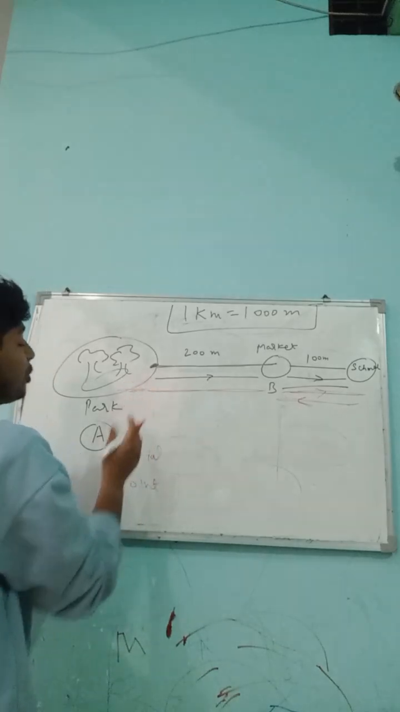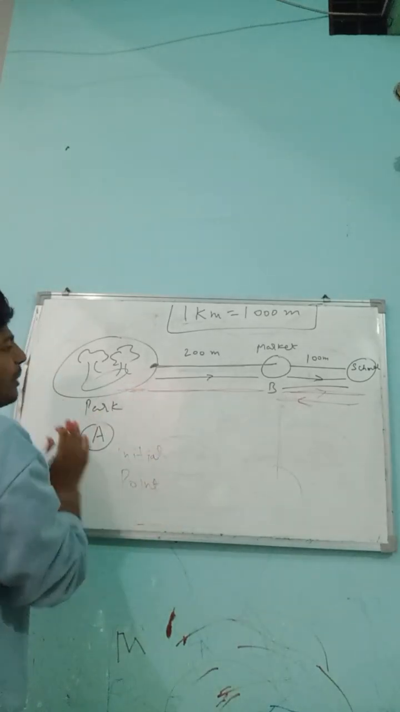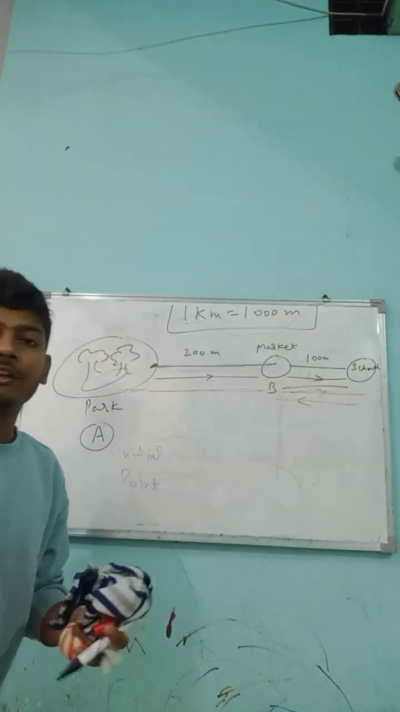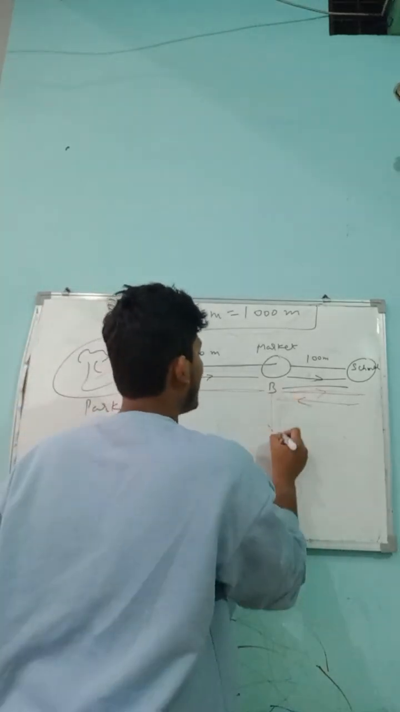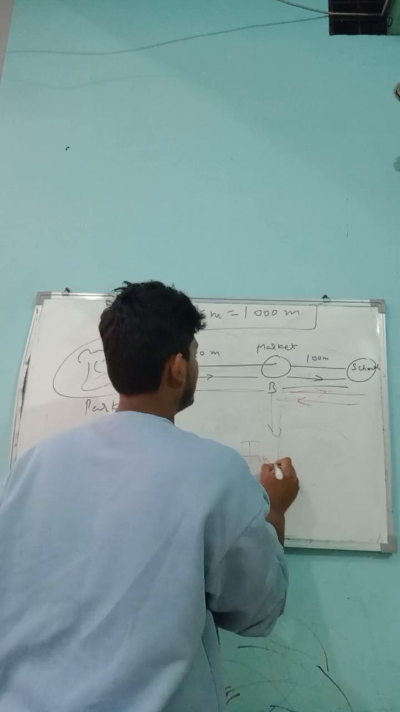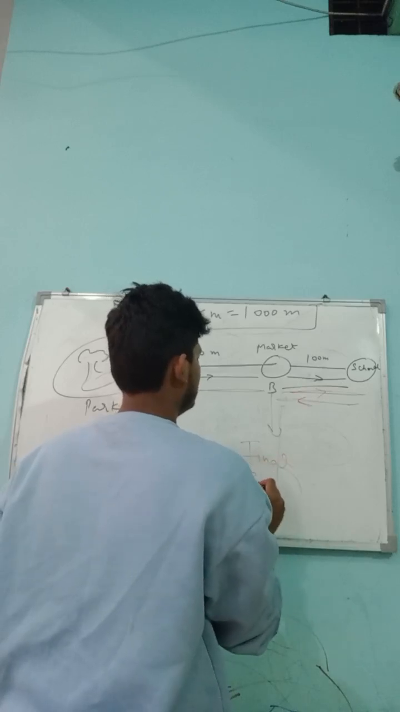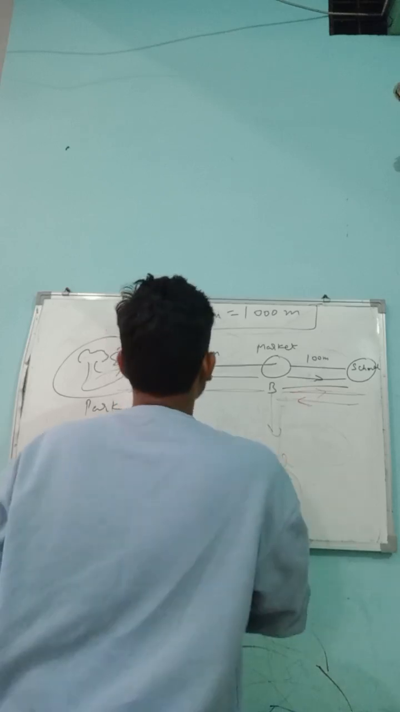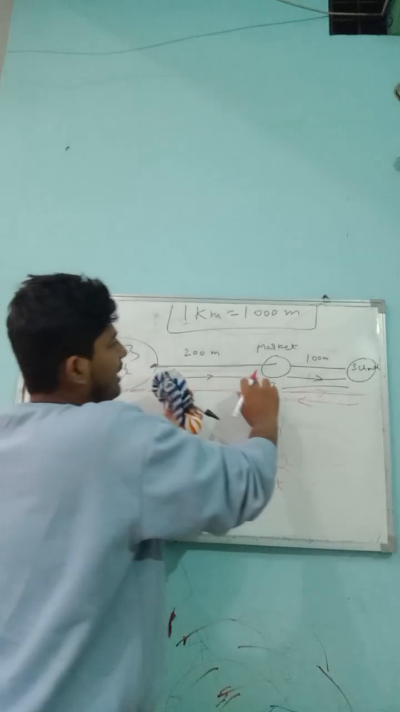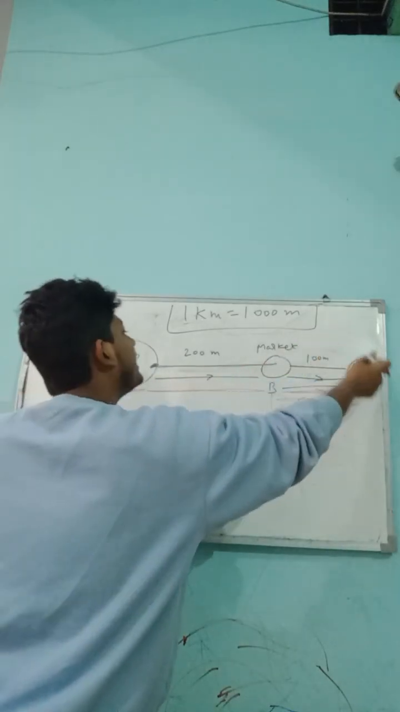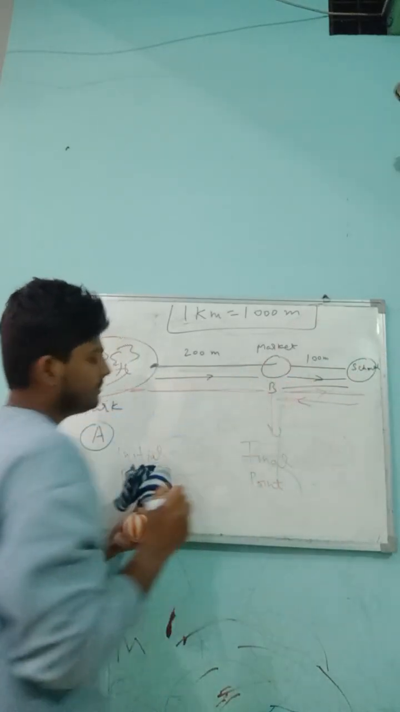Park is the initial point because the journey is starting from the park. And what is the final point? Yes, student, point B, market is the final point. Journey ends here. Starting from the park to the market to the school and then ends at the market.